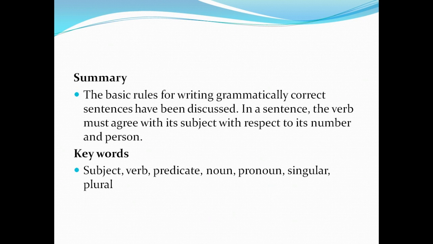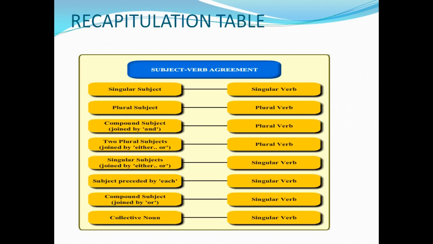Okay. Now for those who are facing a competitive exam, those who are going to attempt the public board exam, it will be very helpful. I have given you this just for recapitulation, a table. Singular subject means singular verb. Plural subject means plural verb. A compound subject joined by and means you have to use only a plural verb. Two plural subjects joined by either or means plural verb. If it is a single subject under either or, neither nor, singular means singular verb.